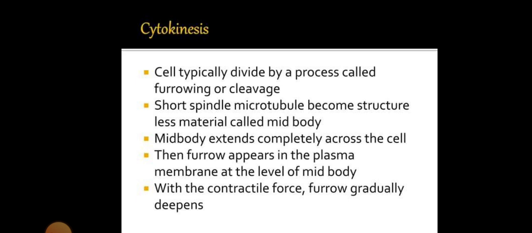Cytokinesis. In this phase, the cytoplasm of the cell divides, and mitosis ends. Cytokinesis occurs differently in plant and animal cells, and results in two genetically identical daughter cells. These cells typically divide by the process of cleavage. The short spindle microtubules become a structureless material called the midbody, and the plasma membrane appears level with the midbody and gradually deepens.